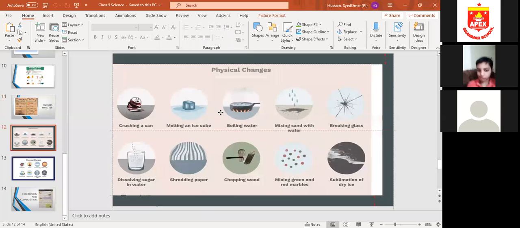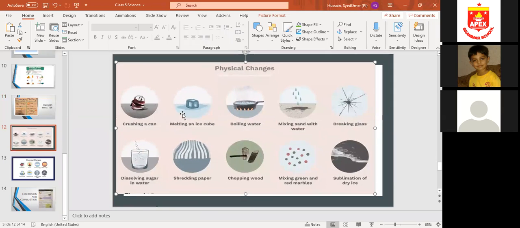physical changes. Okay, what are they telling you? Crushing a can. Now this is a physical change. Means in this kind of change, no new substance is made. Melting an ice cube, boiling water. Boiling water will turn into steam, and the steam, if condensed, will turn back into water. Mixing sand with water. Now, if we just evaporate the water, what will be left behind? Only sand. So no new substances.